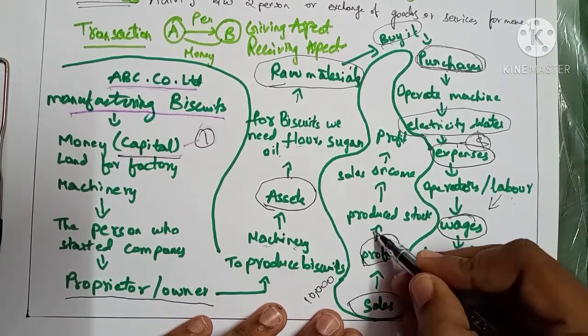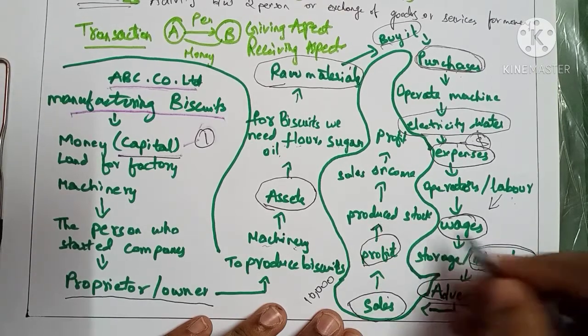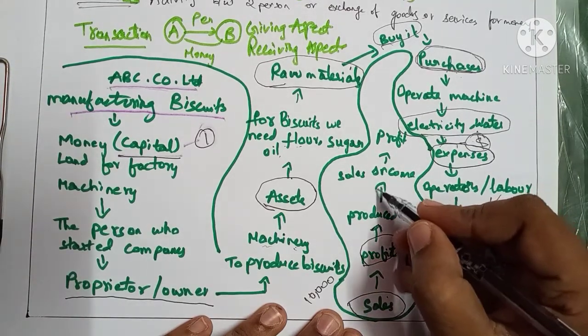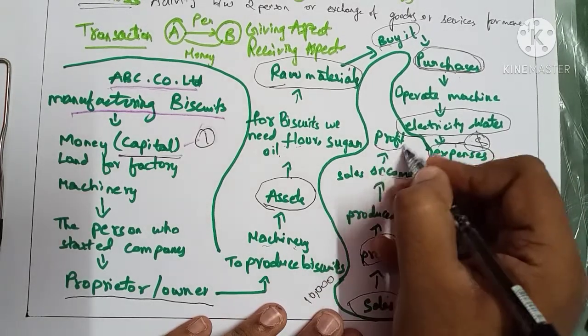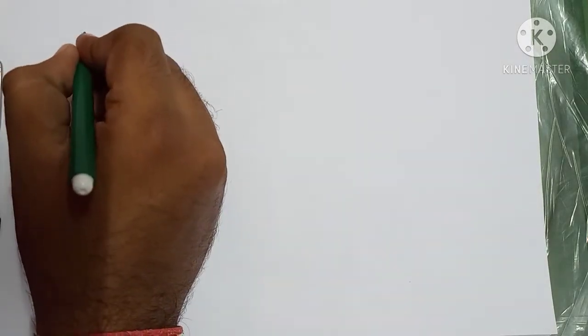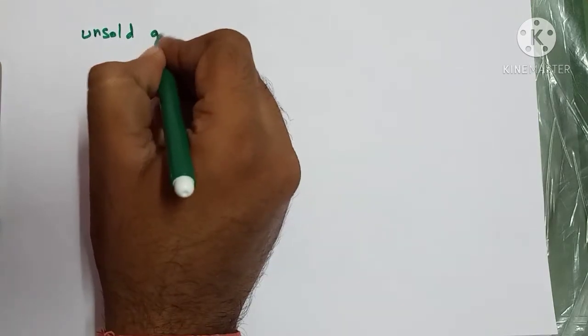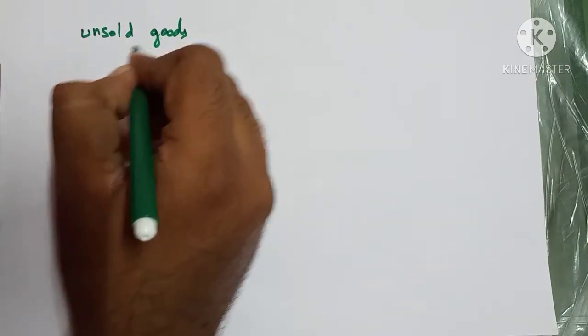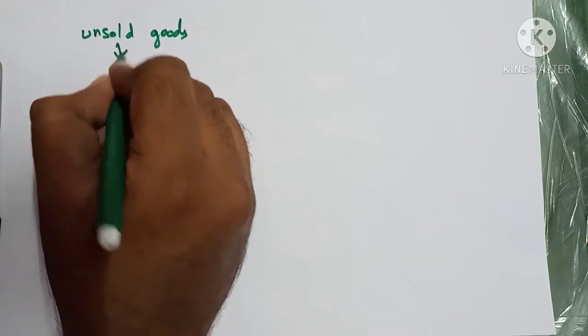So the produced stock, I said, is stored in the warehouse. After selling the stock, whatever income we get, that income is called a profit. The goods which remain in the warehouse, which are unsold, are called stock.